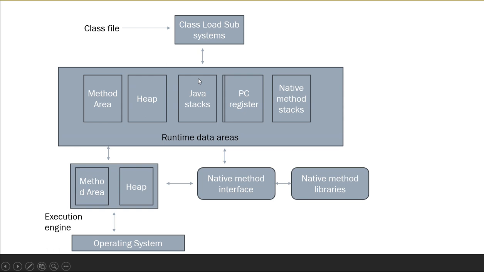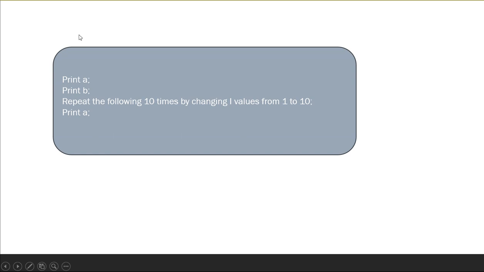So this is the complete architecture of the JVM and its execution flow. Let's say we have a couple of statements written in our program. How will they be interpreted and executed using the JVM? When the interpreter starts execution from the first instruction, it converts print A into machine code and gives it to the microprocessor. Say the interpreter has taken 2 nanoseconds, then the processor takes it, executes it, and the value of A is displayed.